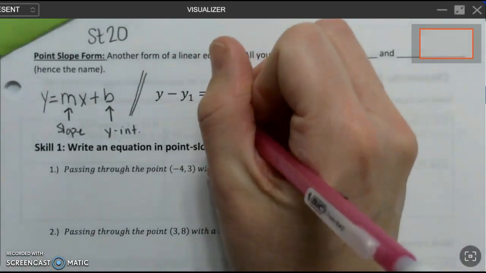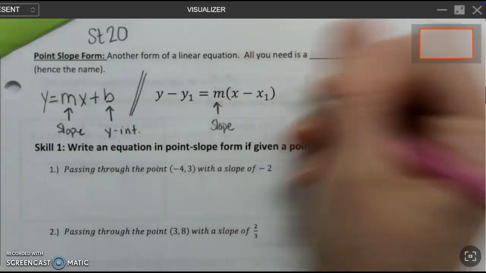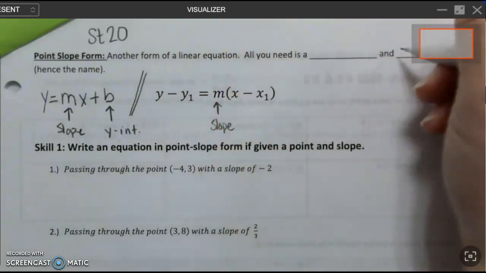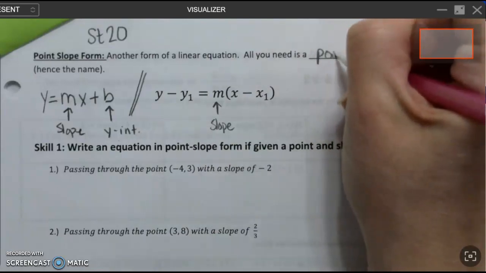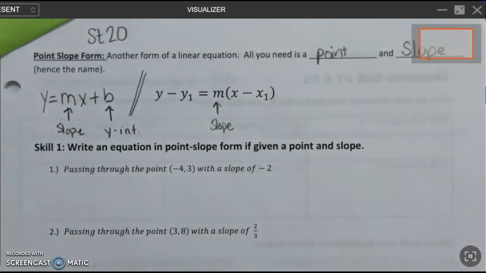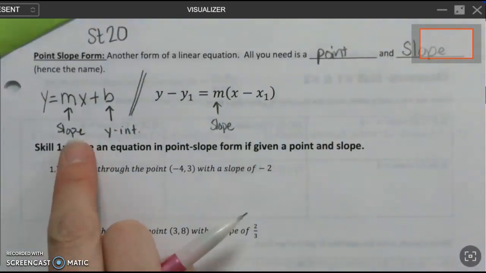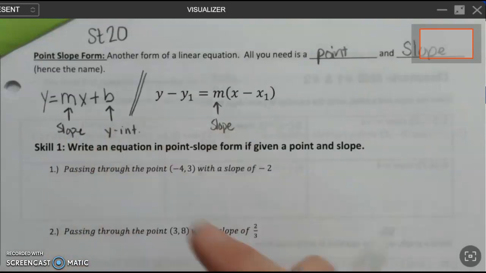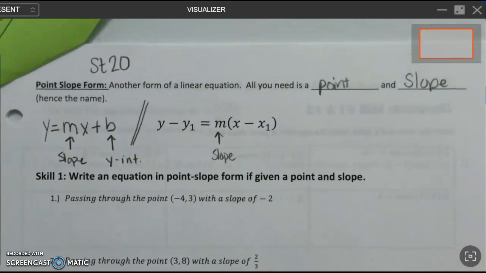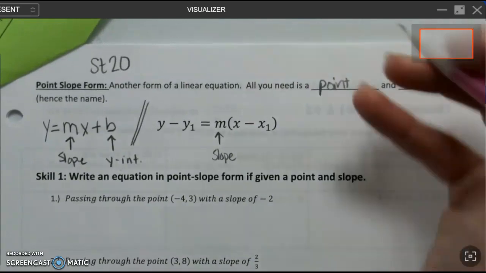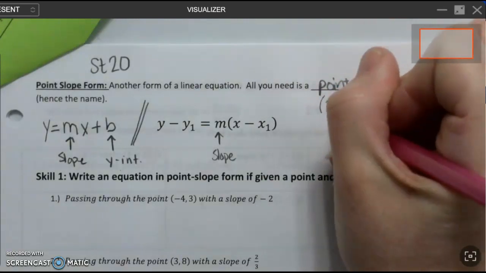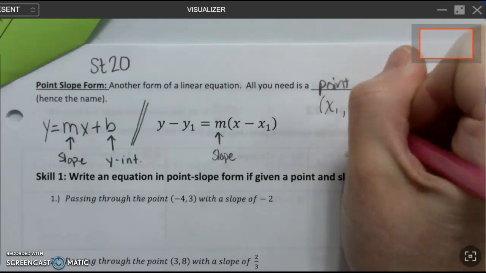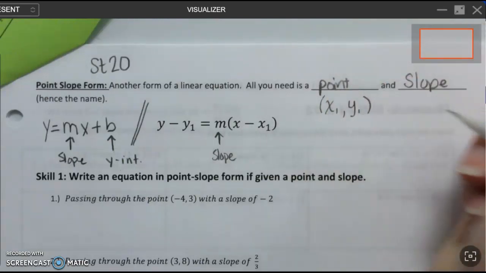We still have slope, like we did before. So what you need is a point and the slope. So just like this one is called slope-intercept form, this one is called point slope form. We're not very creative when we name our forms here. So the point, you're going to get a point like 3, 4. And that point is going to go and replace the x1 and the y1 in the equation.